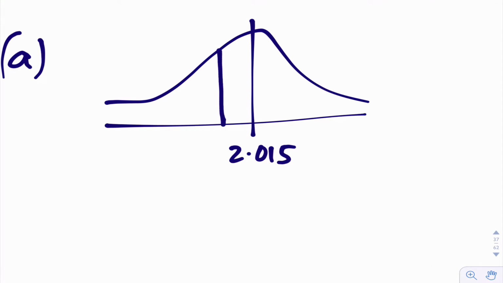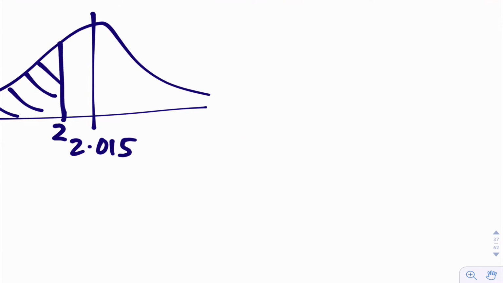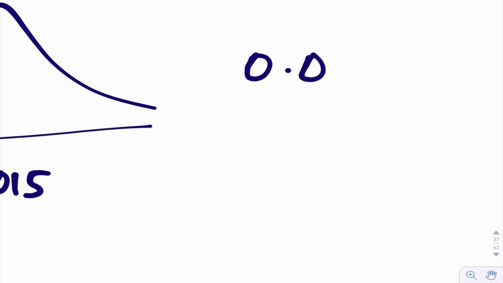Okay, so 2 kilos is here. We want to know that area there. So this is the usual kind of normal distribution question. I'm giving you the value, asking you to find the probability under the curve. So this is just norm CDF on your calculator. You've got the x value, 2, you've got the mean, you've got the standard deviation, easy. The value that your calculator should spit out is 0.0688.